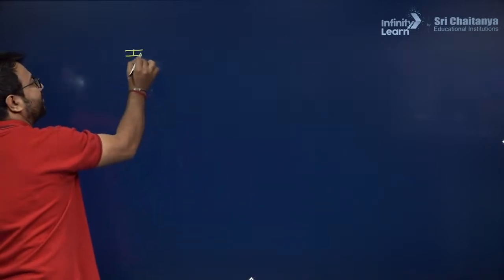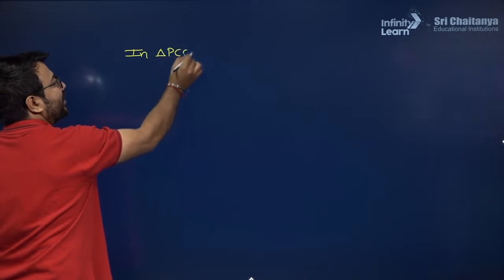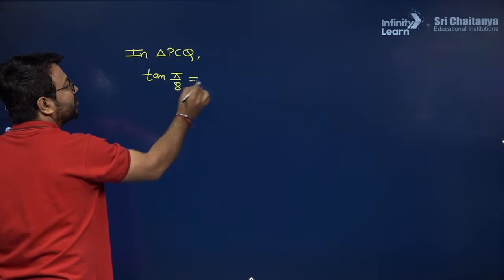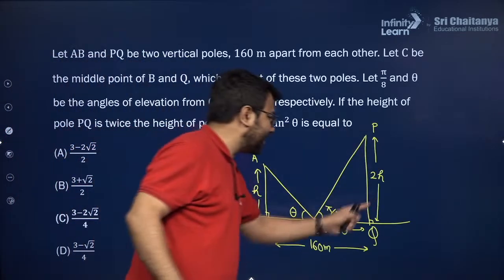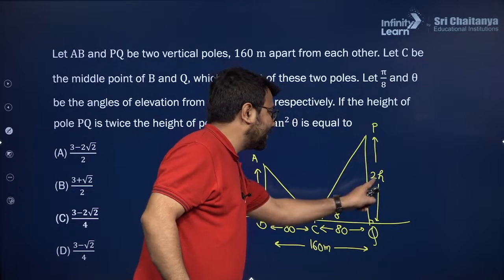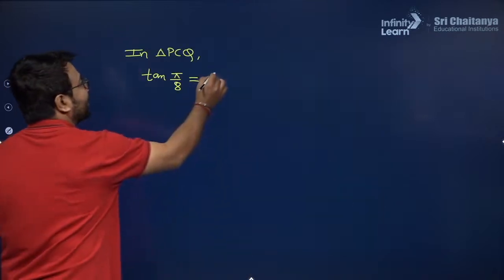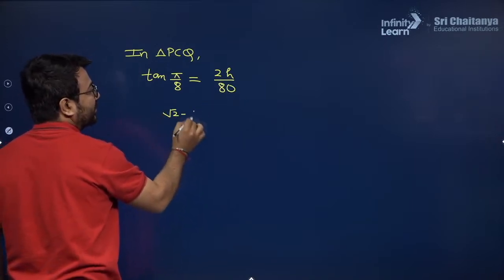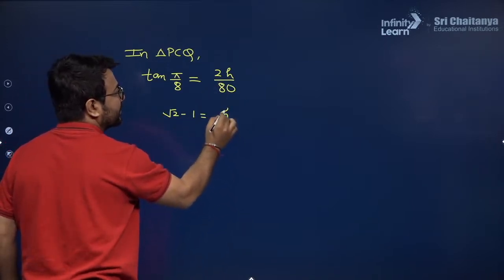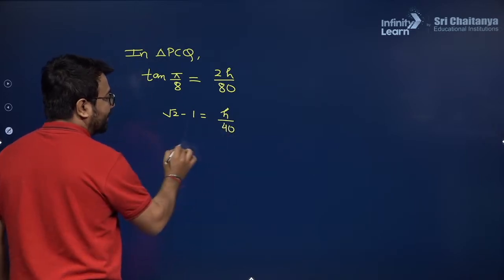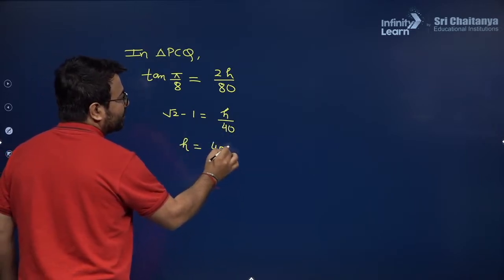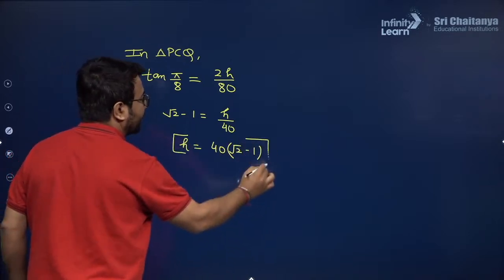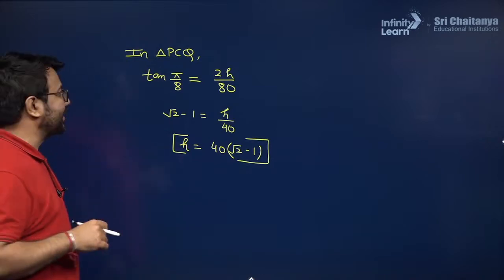So in triangle PCQ, let us apply the formula tan pi by 8. That is equals to perpendicular upon base, opposite side upon adjacent side, that is 2h upon 80. So I am writing here 2h over 80. Tan pi by 8 is root 2 minus 1. Here we have 2h over 80 which is equals to h over 40. Now let us write the value of h, which is equals to 40 times root 2 minus 1. This will give me a value of h. I hope you are able to understand this.